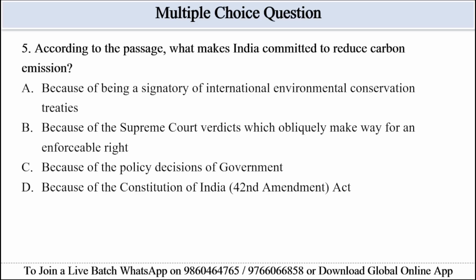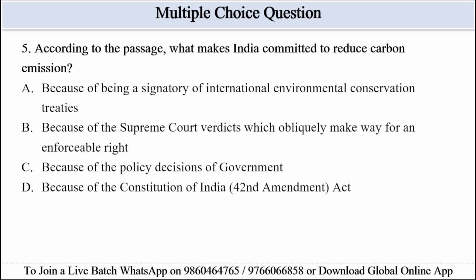Okay, the passage says India is a signatory of various international environmental treaties. India signed the Paris Agreement. It means because of being a signatory, India is committed to reduce carbon emission. So option A, because of being a signatory, matches the text.